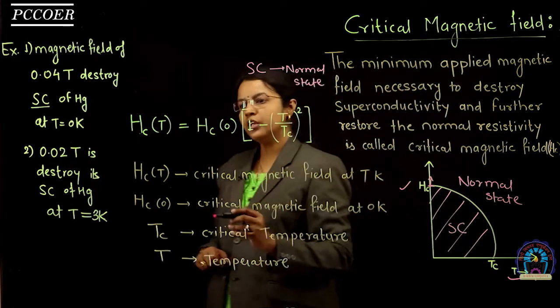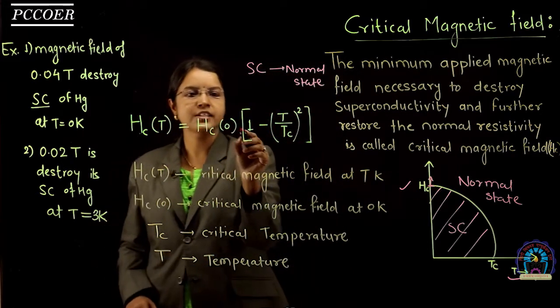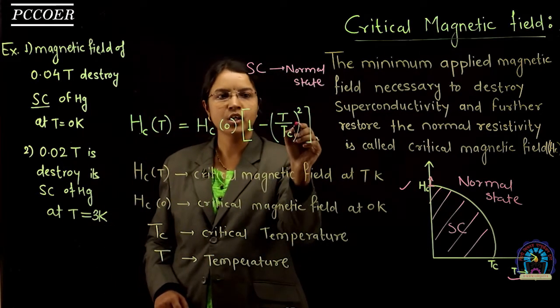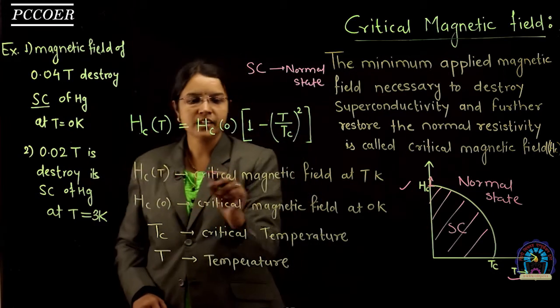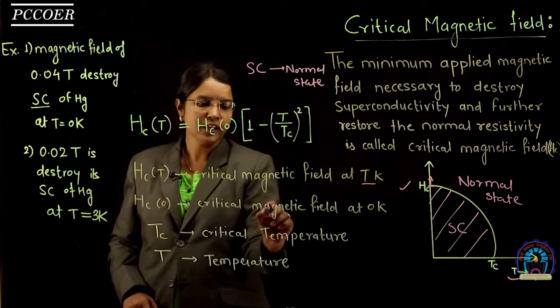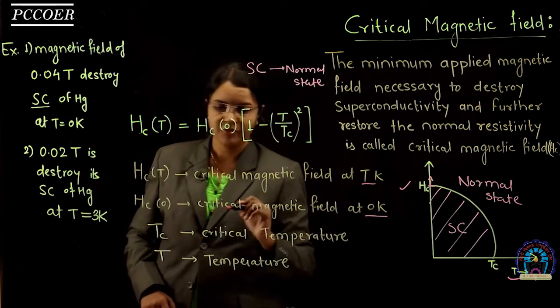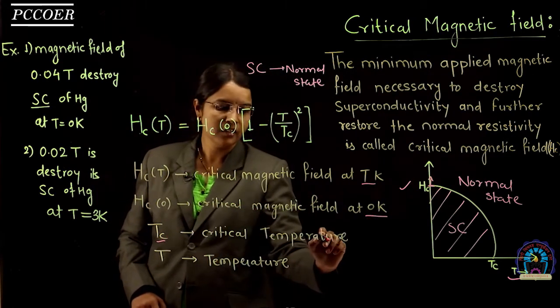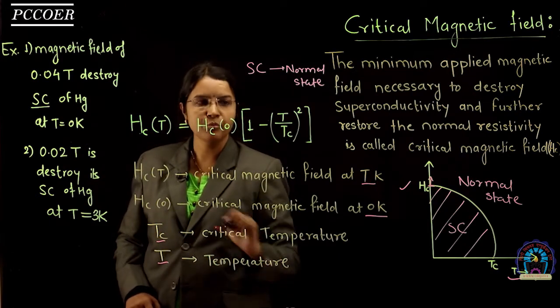It has a standard formula: HCT is equal to HC0 times (1 minus T upon Tc) whole square. HCT is the critical magnetic field at T Kelvin, HC0 is the critical magnetic field at 0 Kelvin, Tc is the critical temperature, T is the temperature.